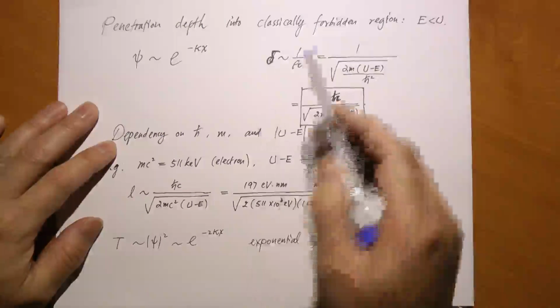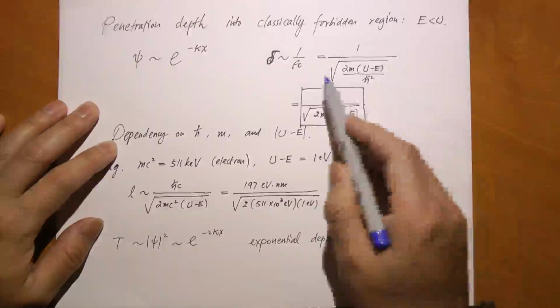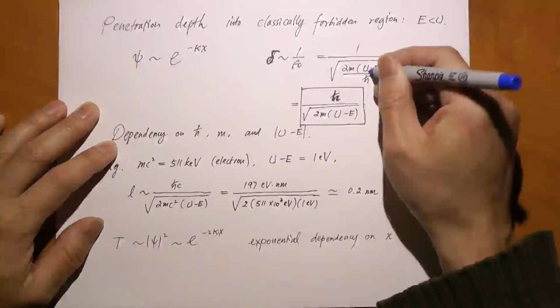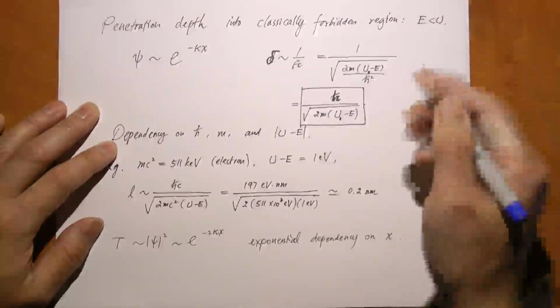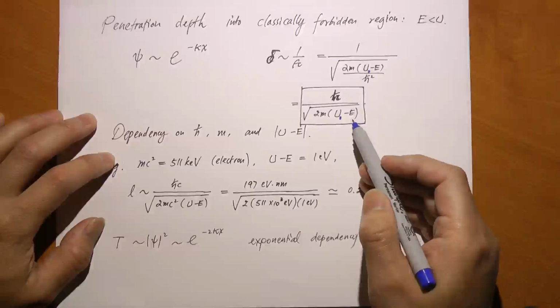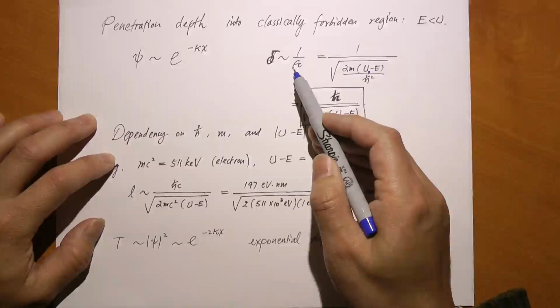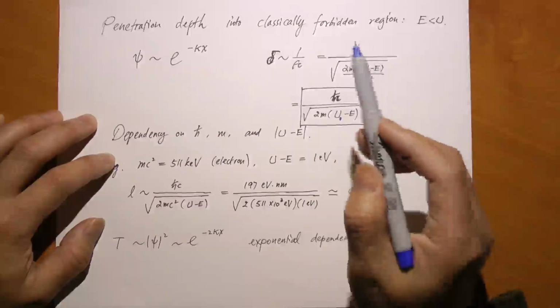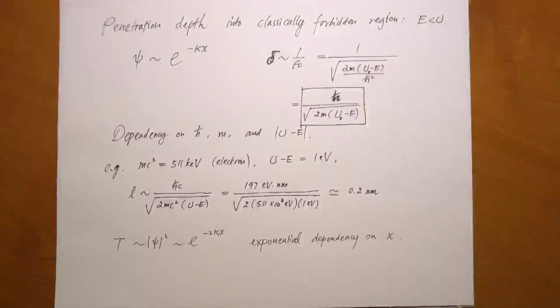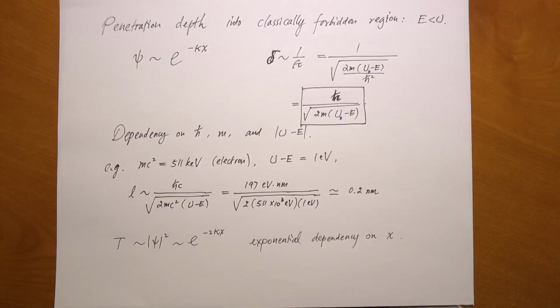The penetration depth, 1 over kappa, and kappa is equal to this: the square root of 2m times U naught minus E, over h bar. You see here, the penetration depth is a unique quantum phenomenon. In classical physics, the penetration depth is 0. So the more quantum the system is, the greater the penetration depth. And going back to classical physics, delta should approach zero because there is no such thing as penetration into a classically forbidden region.